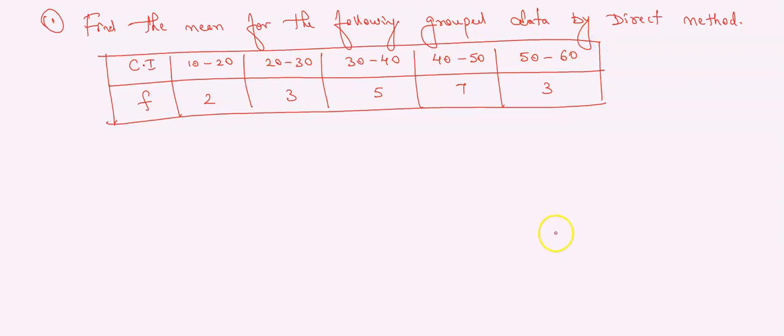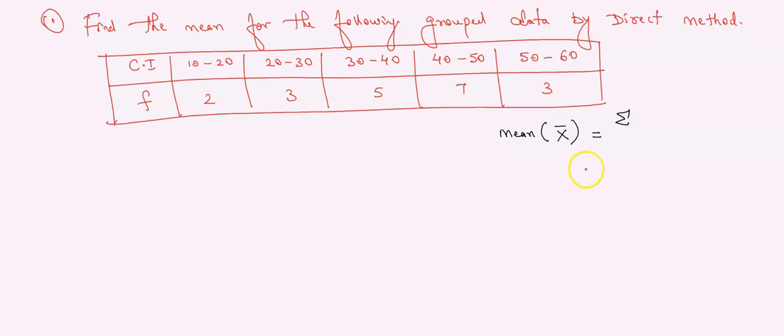Okay. See children, how to solve this problem. I am explaining how to solve this problem. Observe here. Now what is the question? Find the mean. अब हमारे को इसमें mean find out करना है. Correct? Now see here. The mean is denoted by the symbol x bar. What is the symbol of mean? X bar. That is equals to sigma.